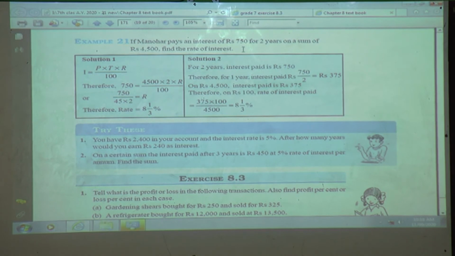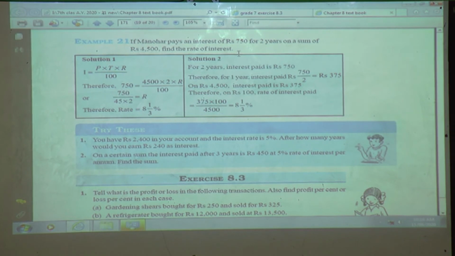As I told you in that formula, if you get three quantities, you can find the fourth one. Interest of rupees 750 is given for 2 years, that is the time, on a sum of rupees 4,500, which is the principal. Find the rate of interest.